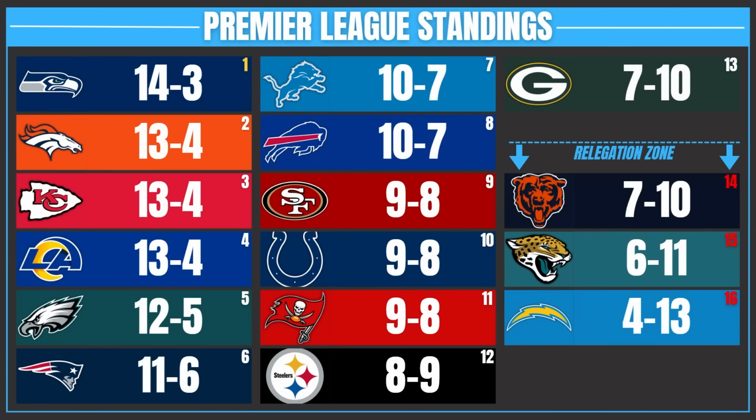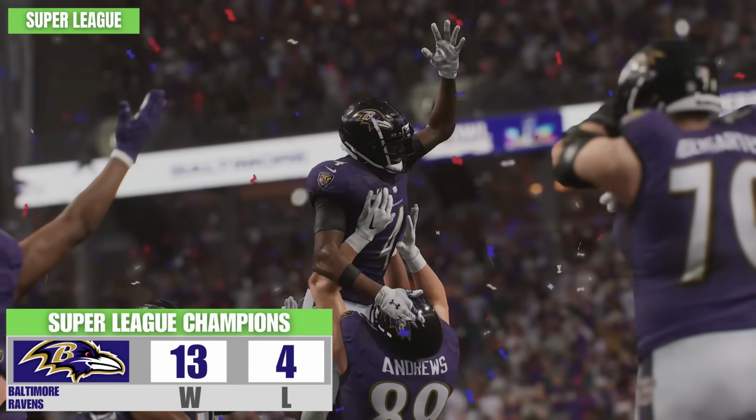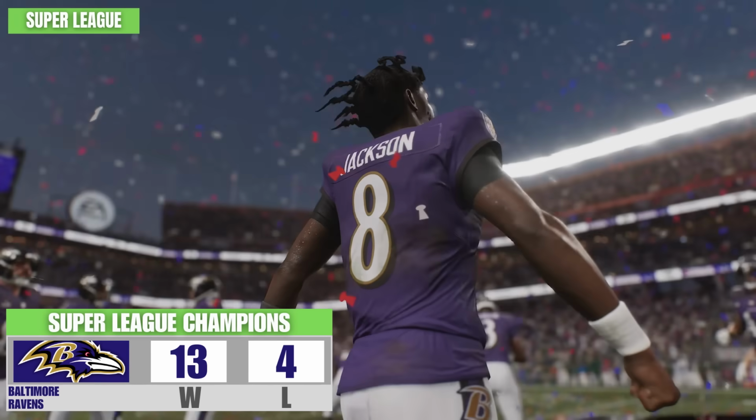So the official Premier League standings after year 1, we have our 3 relegating teams down to the Super League to play the other 16 NFL teams. They're joined by the Bears, the Jaguars, and the Chargers, surprisingly at 4-13. But the Seattle Seahawks get it done in year 1, and they're the very top team of the football pyramid. Now let's talk about the Super League. The champions end up being the Baltimore Ravens.